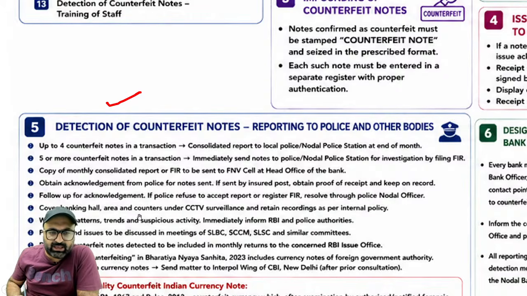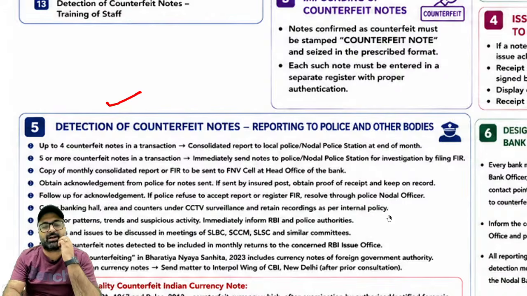Covering bank hall area and counter under CCTV surveillance that is required. Watch for patterns, trends and suspicious activities. Progress and issues to be discussed in the meetings which are conducted on the district level. Data on the counterfeit notes detected to be included in the monthly returns to the concerned RBI issue office.